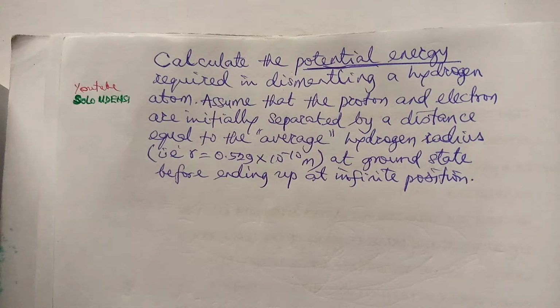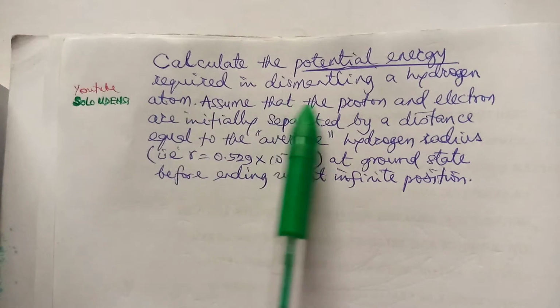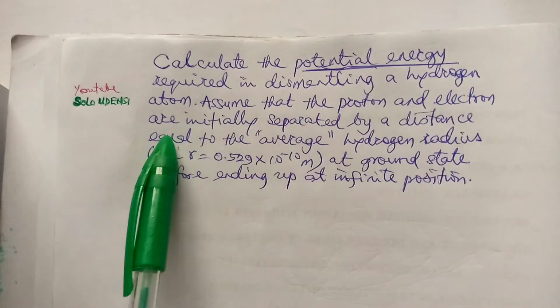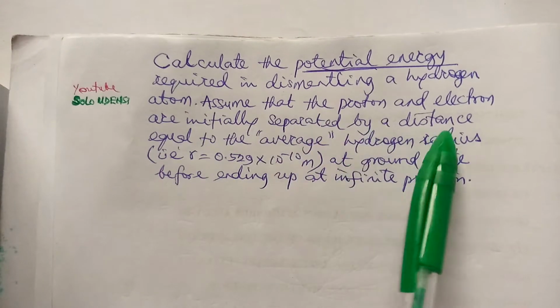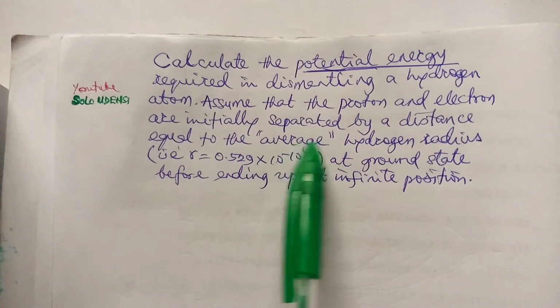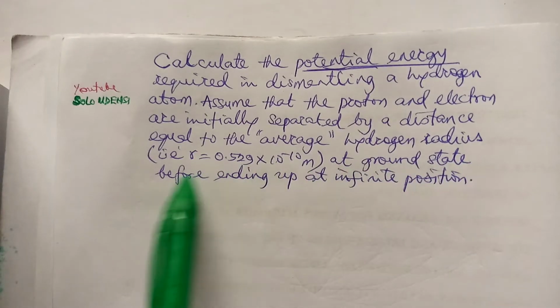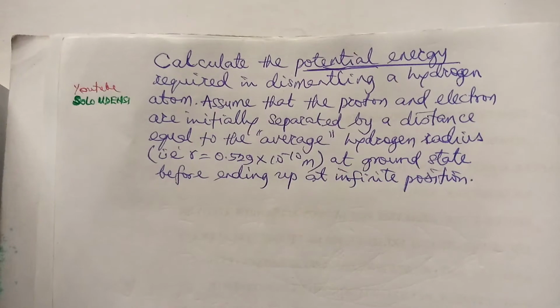The question reads: calculate the potential energy required to dismantle a hydrogen atom. Assume that the proton and electron are initially separated by a distance equal to the average hydrogen radius at ground state before ending up at infinite positions.